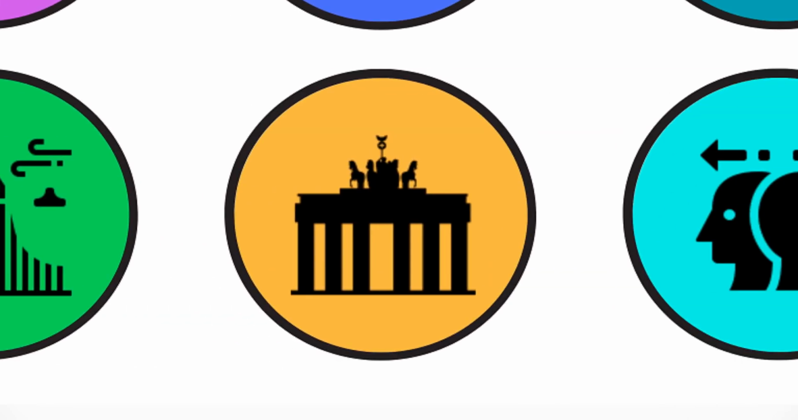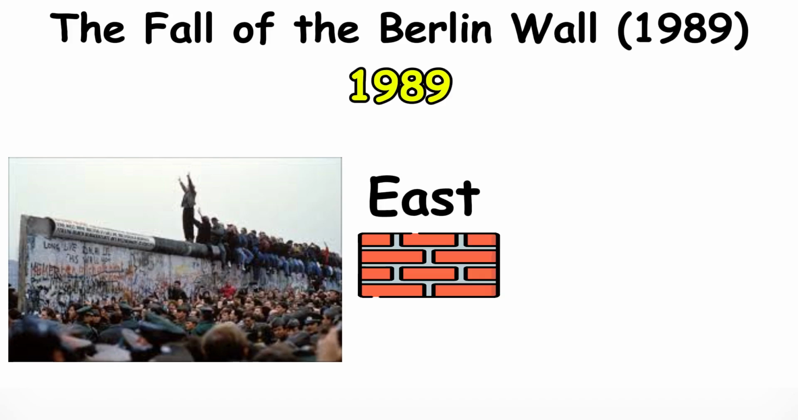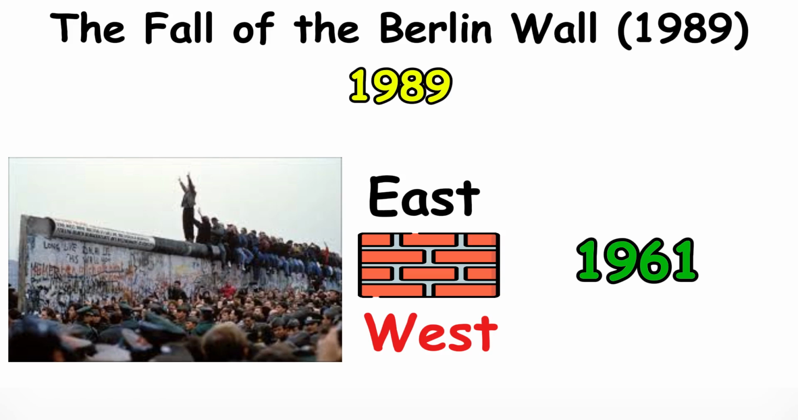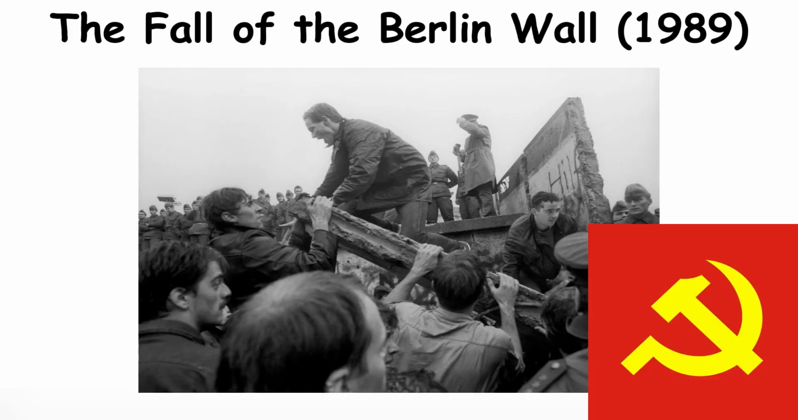The fall of the Berlin Wall. In 1989, the Berlin Wall, which had divided East and West Berlin since 1961, was torn down by jubilant crowds, marking a powerful moment of unity and freedom. The fall of the wall signaled the failure of the Soviet Union to maintain control over its satellite states and the beginning of the reunification of Germany.